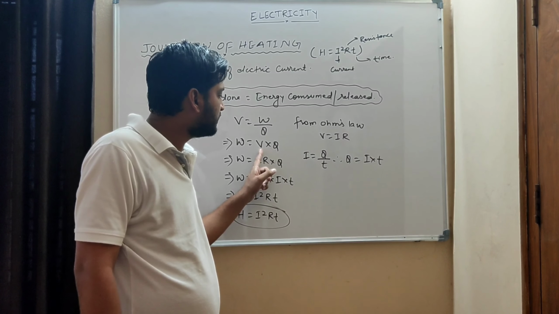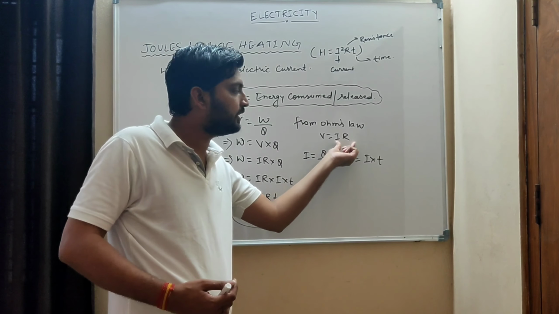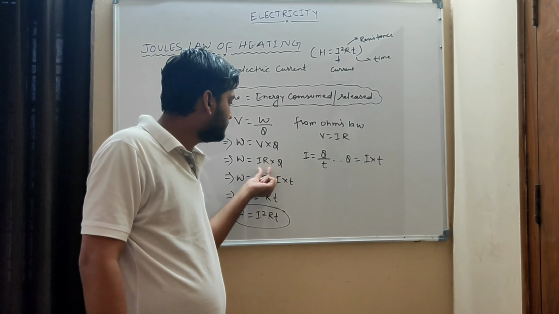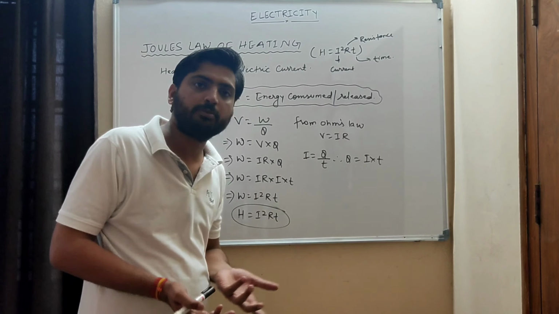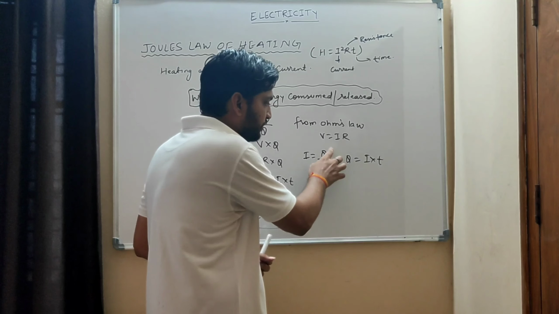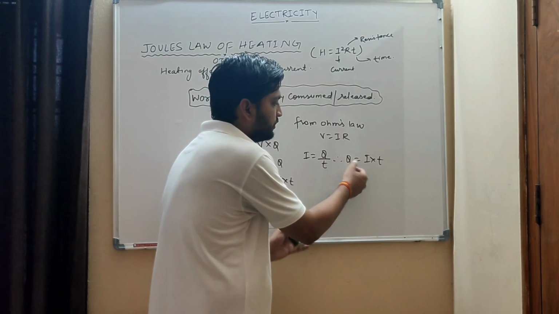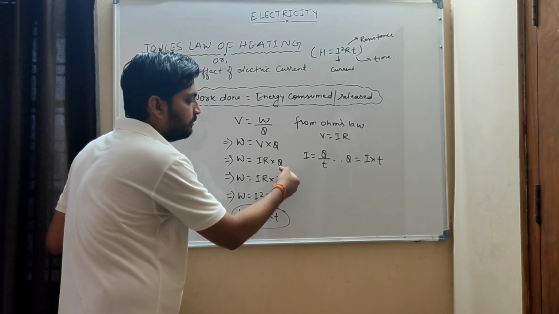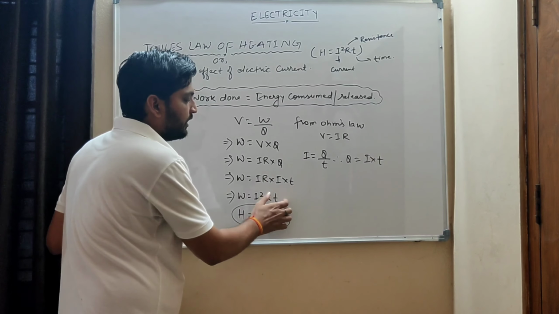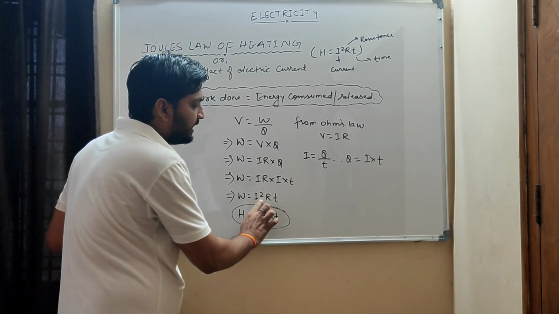What is the formula for potential difference? From Ohm's law, we know the potential difference is IR. So we will replace V here with IR into Q. What is the formula of Q? We don't know the formula of Q directly, but yes, we know I is equal to Q by T. So from here, Q is equal to I into T. We will replace Q with I into T. So that will be I square RT. So work done is nothing but I square RT.